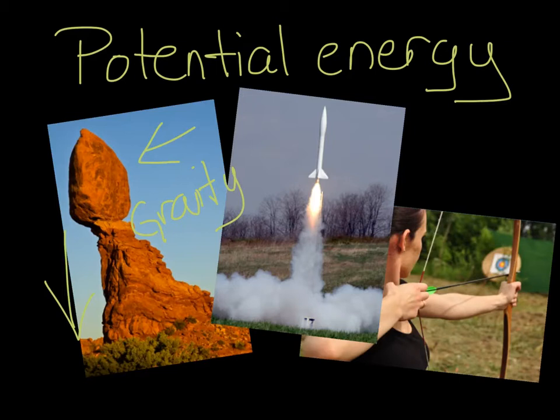In this rocket, there are chemicals in that fuel. And so within that fuel, there are molecules that have potential energy. When we apply ignition to it, we light the ignition, then we're going to have that energy get released.